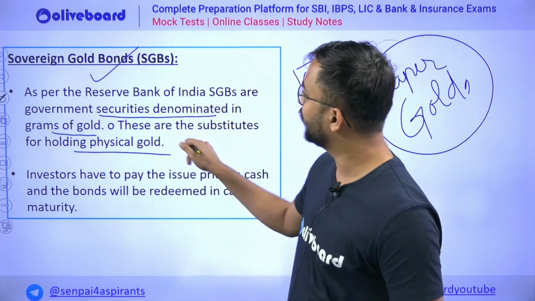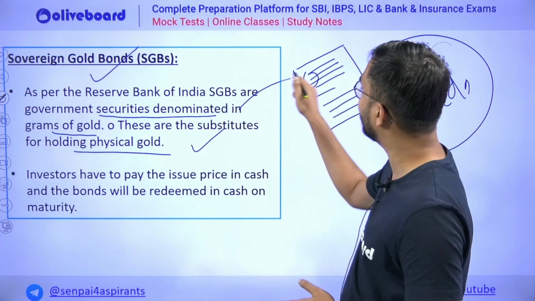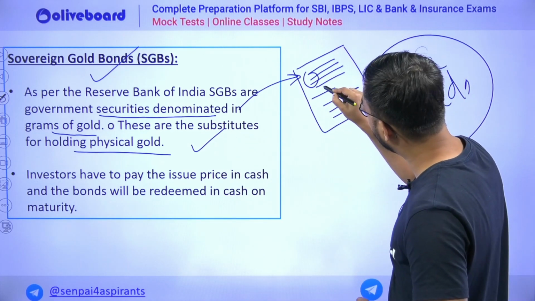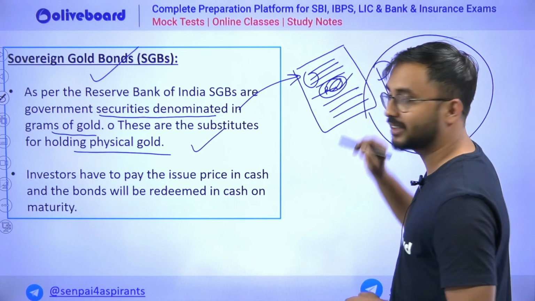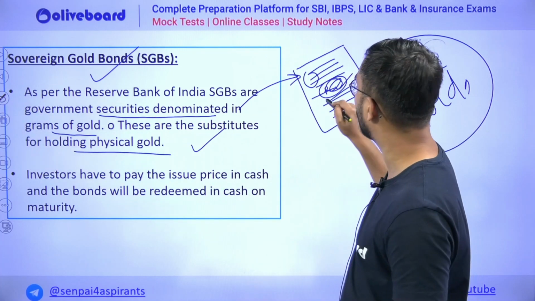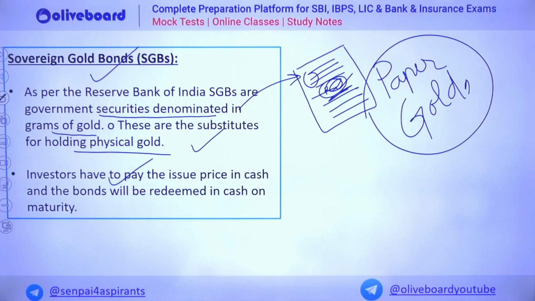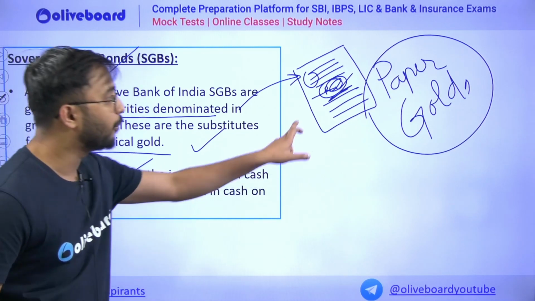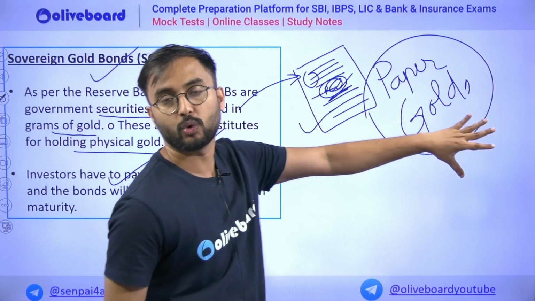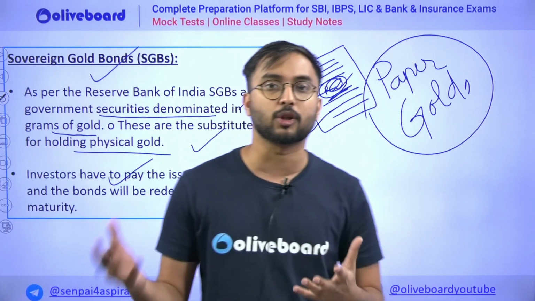But the Government of India as well as the Reserve Bank says that rather than buying gold, you have an option now that you can buy paper gold. That means it would be a bond only, and here the face value would be nothing but the value of the gold which you go and buy in the market. The same value would be written on this bond. So people can buy the gold in the form of paper or a bond. They can again resell it if they want to in the secondary market. So this is what the sovereign gold bond did. Apart from that, there are other types also, green bonds and all.